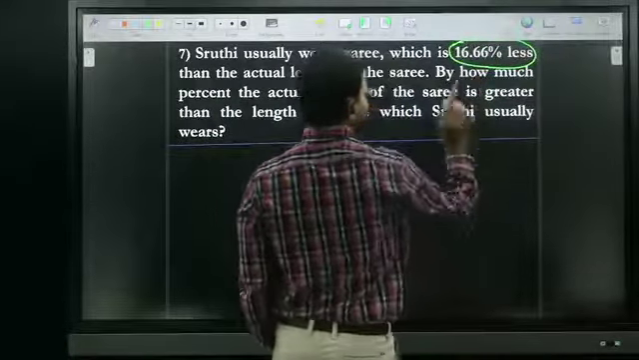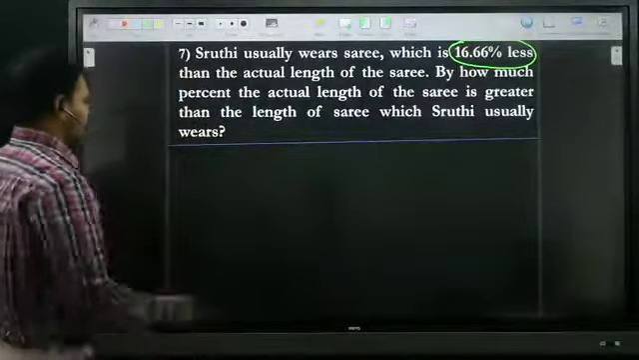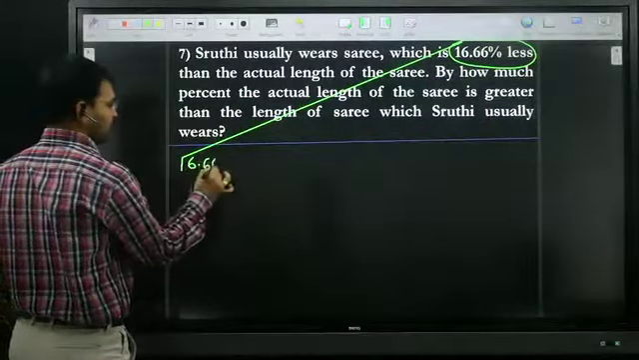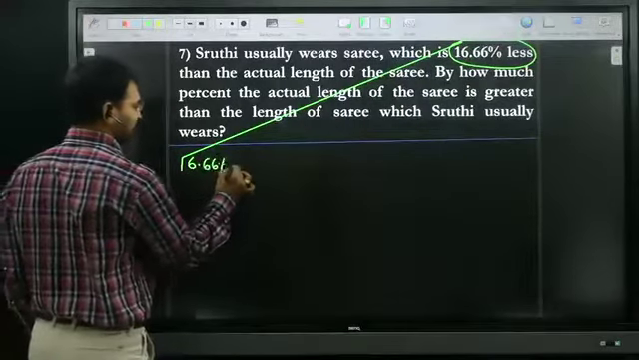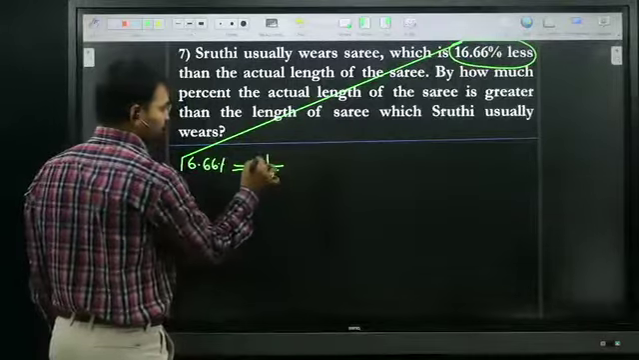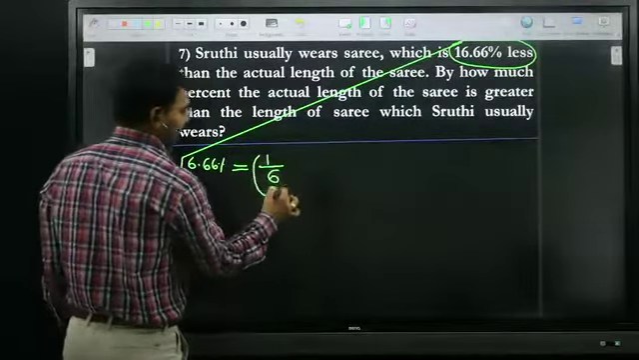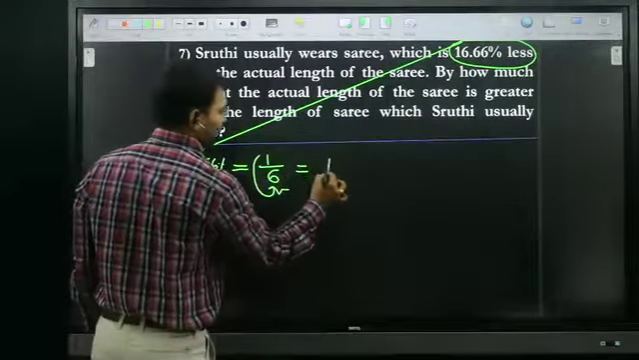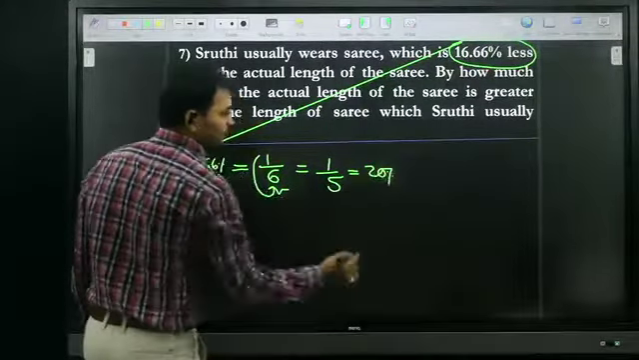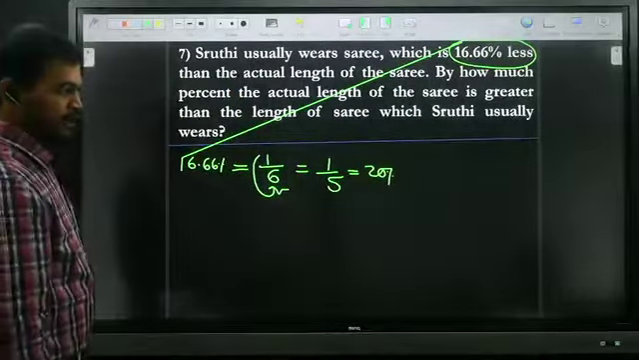16.66% is less, yes or not? I already told you, 16.66% is nothing but 1 by 6. So less means minus, so it is 1 by 5. 1 by 5 is nothing but how much percentage? 20%. Are all of you okay?